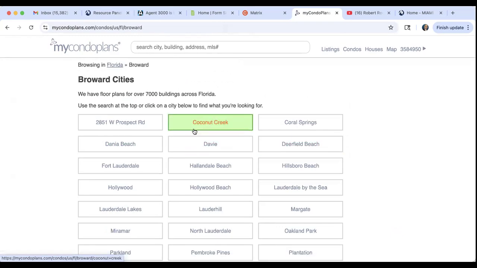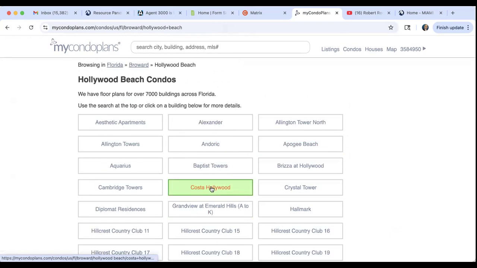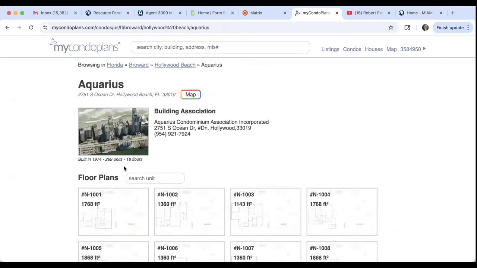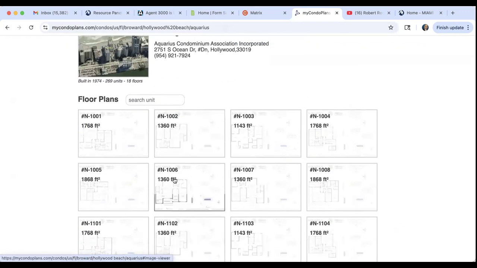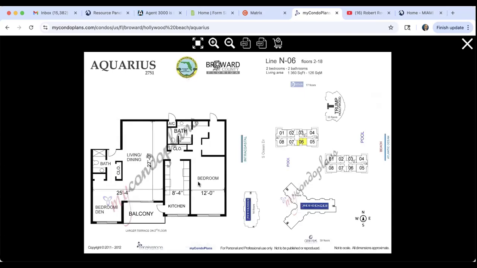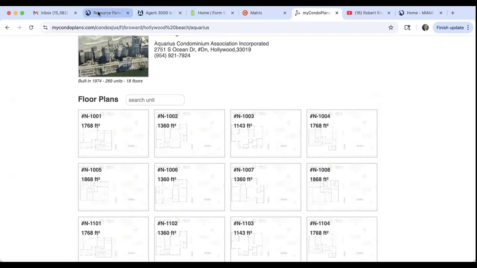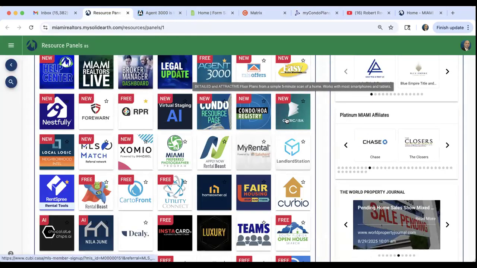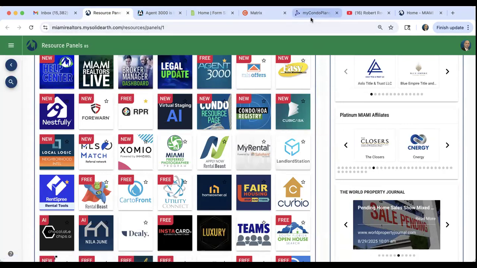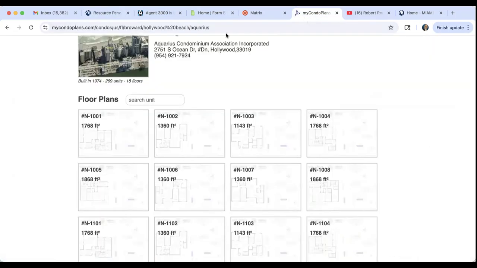So I can go to Broward and I can go to Hollywood Beach and we can go with Aquarius right here. Here's the condo association information. So if you need information on the condo association, there it is. And then you have your floor plans here. You can search for a unit there. And it gives you floor plans for your condos. So Kubi Casa is great for you to create a single family home floor plan. My Condo Plans is great to create a condo floor plan or to download a condo floor plan.